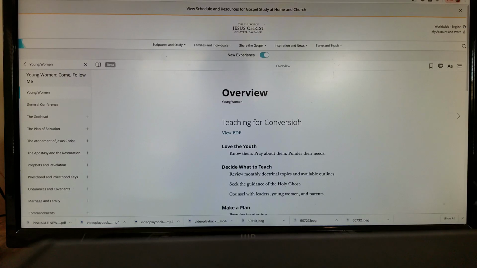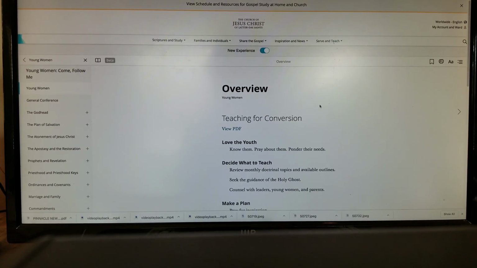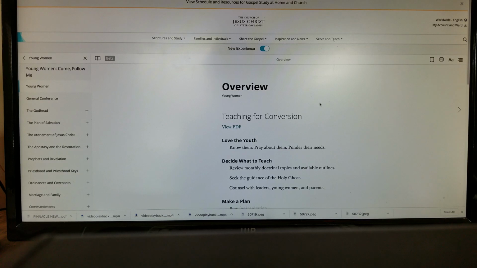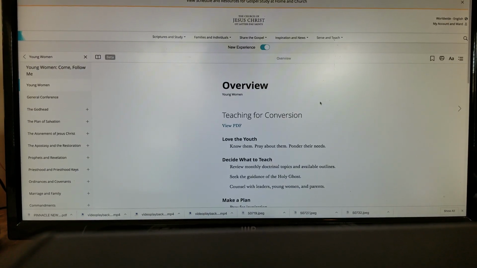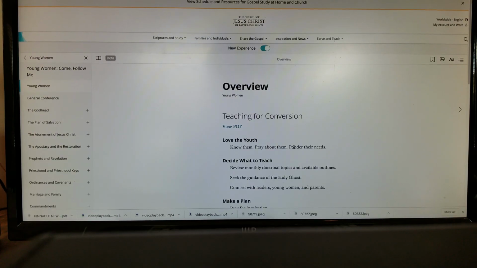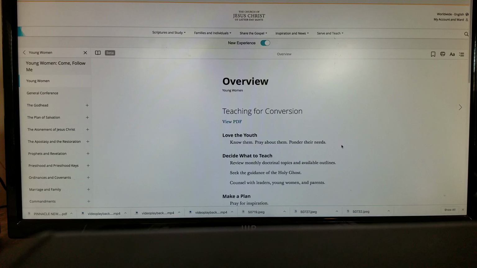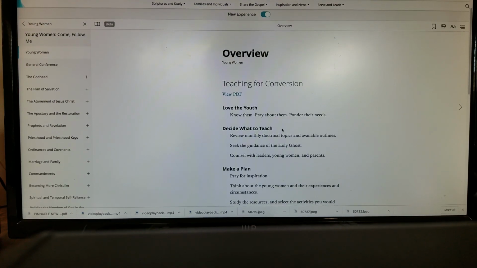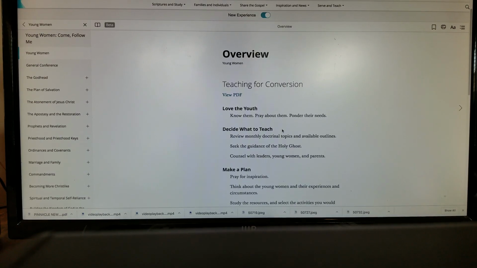This first page that says Overview is some basic instructions for the teacher. And we are going to have girls and leaders teach, so this is good for everyone to know. Know and love your class. Pray for them, ponder their needs. Decide what to teach. Review monthly doctrinal topics and available outlines.